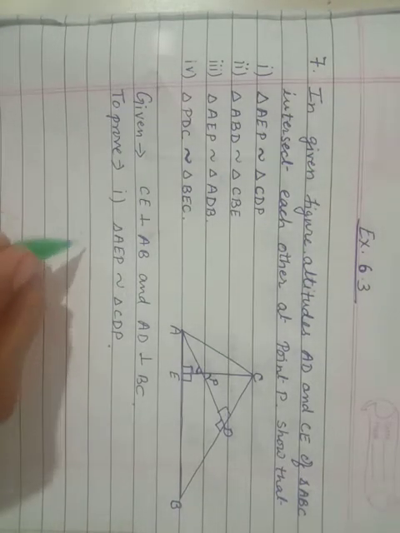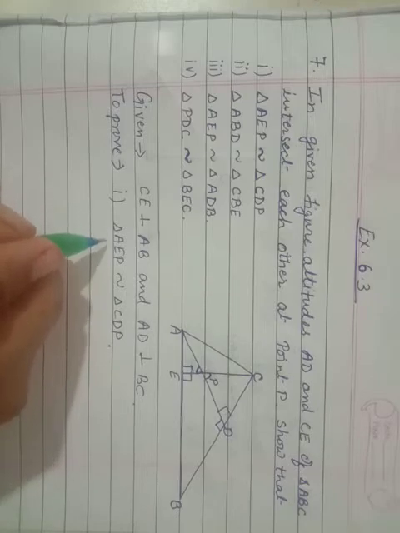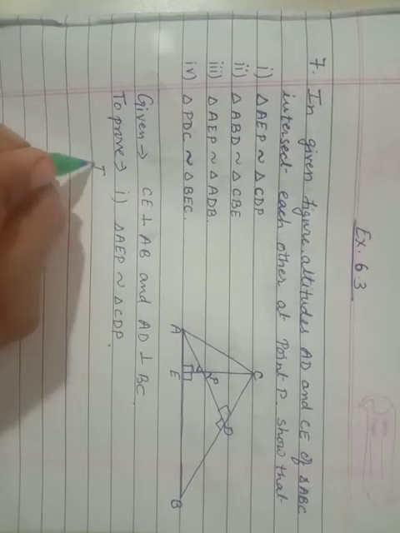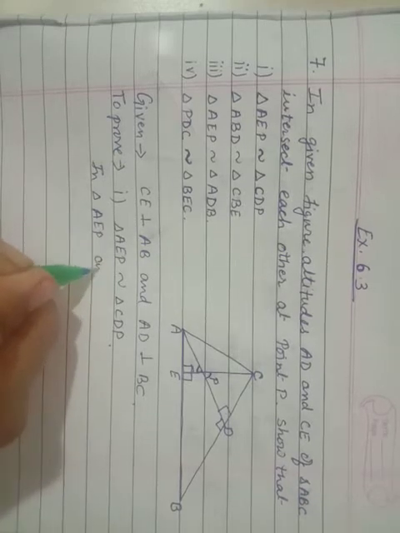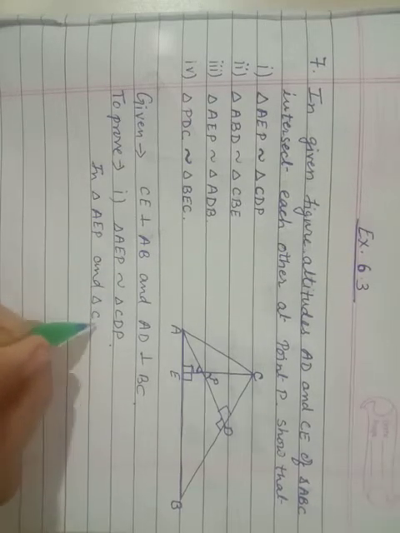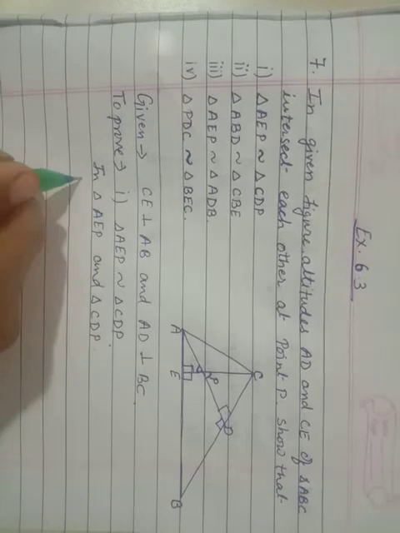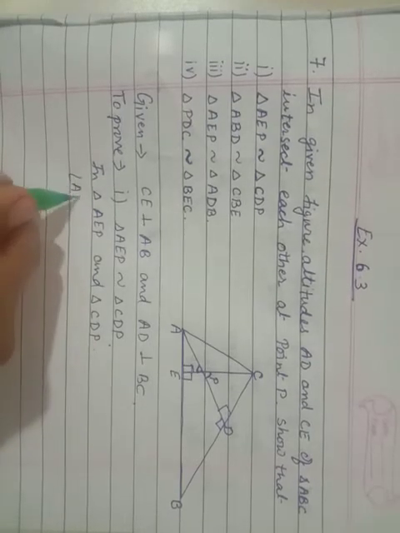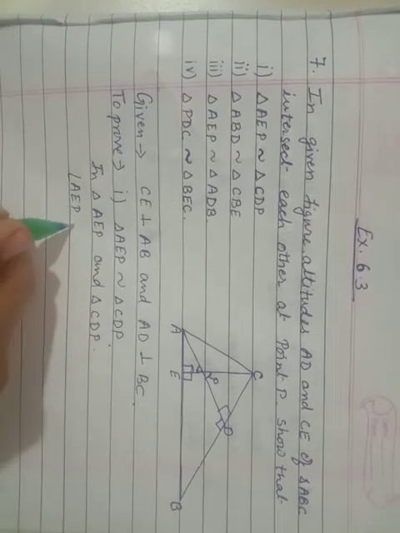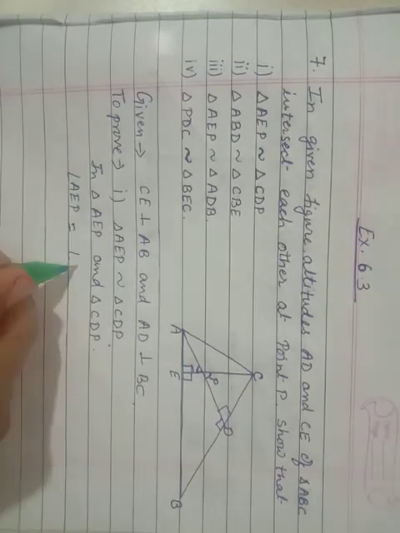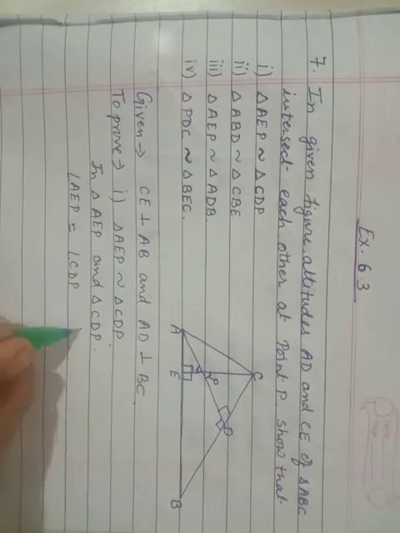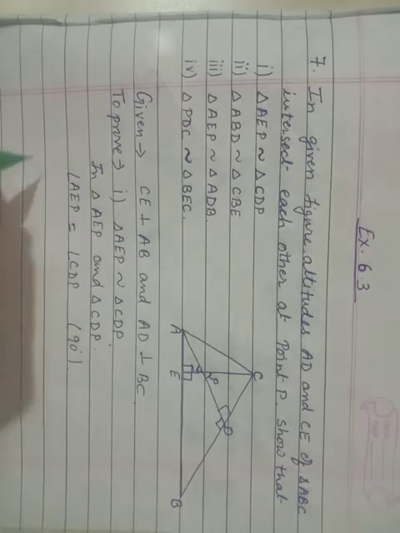So let us write, in triangle AEP and triangle CDP, angle AEP is equal to angle CDP, 90 degrees.